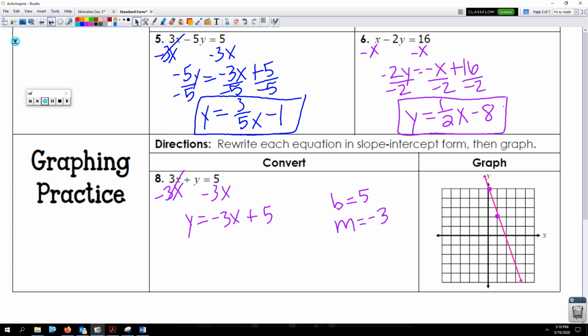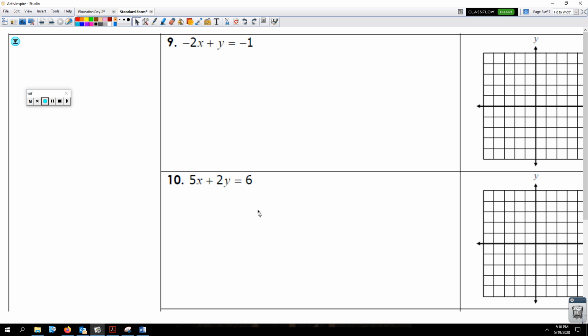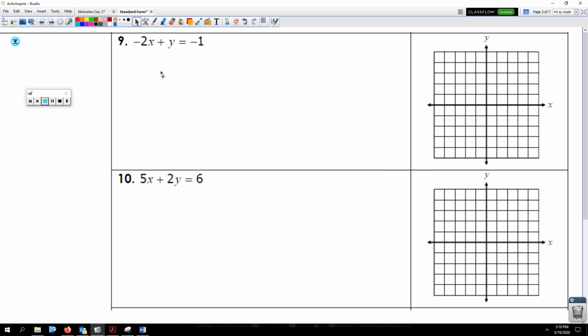All right. What I would like you to do at this time is solve these equations, put them in slope intercept form, right? Take them out of standard form, and just identify what m and b are, and then come back. Pause the video, obviously, because you're going to see the answers in a second. Check to see if you know what you're doing. Okay.